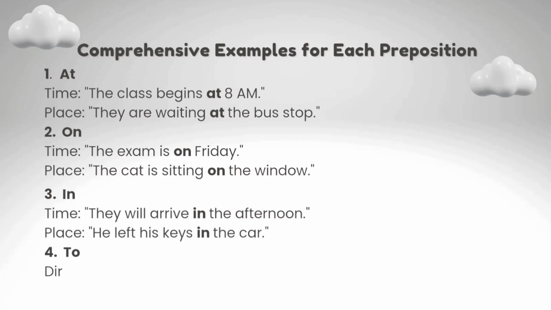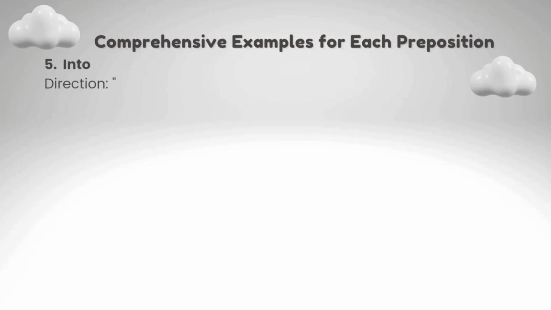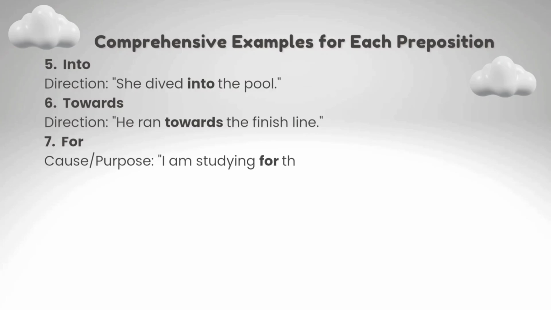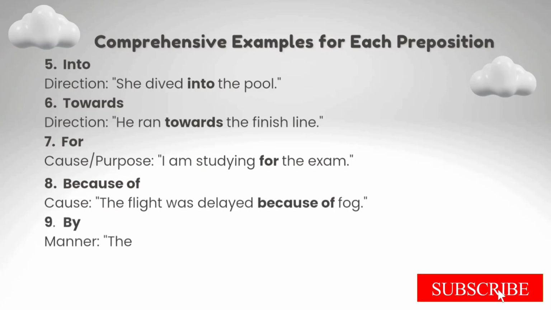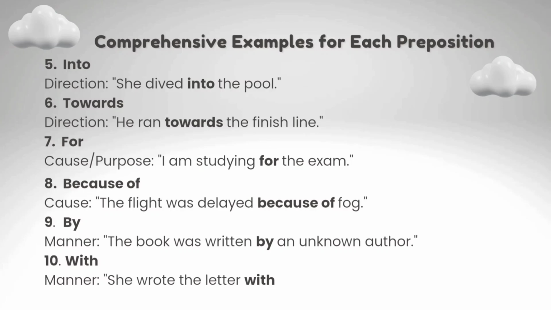To. For direction: We are traveling to Paris next week. Into. For direction: She dived into the pool. Towards. For direction: He ran towards the finish line. For. For cause or purpose: I am studying for the exam. Because of. Cause: The flight was delayed because of fog. By. For manner: The book was written by an unknown author. With. For manner: She wrote the letter with a pen.